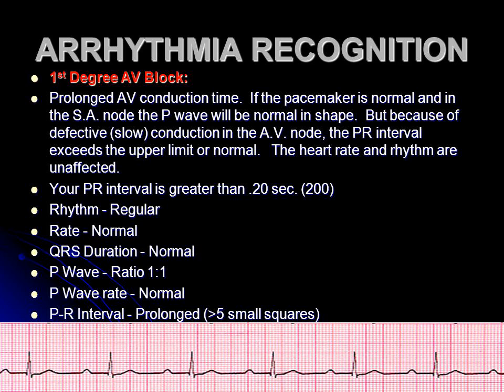Rhythm, regular. Rate, normal. QRS duration, normal. P wave ratio, 1:1. P wave rate, normal. PR interval, prolonged, greater than 5 small squares.